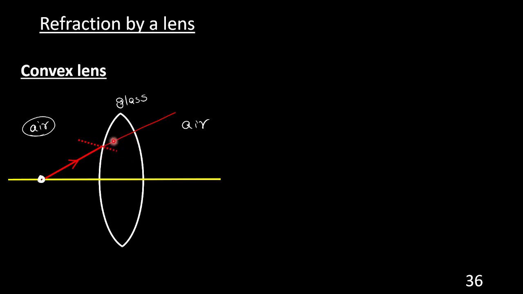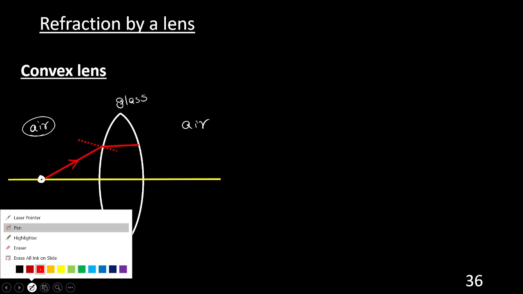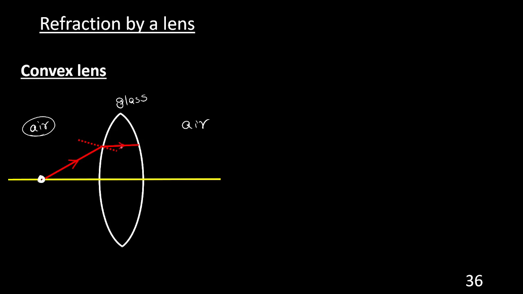Glass is denser; think of more weight. You can see the deviation. The light is slightly bent towards the normal. This is because, going from lighter to denser, the light bends towards the normal. Is it okay? You agree with me?